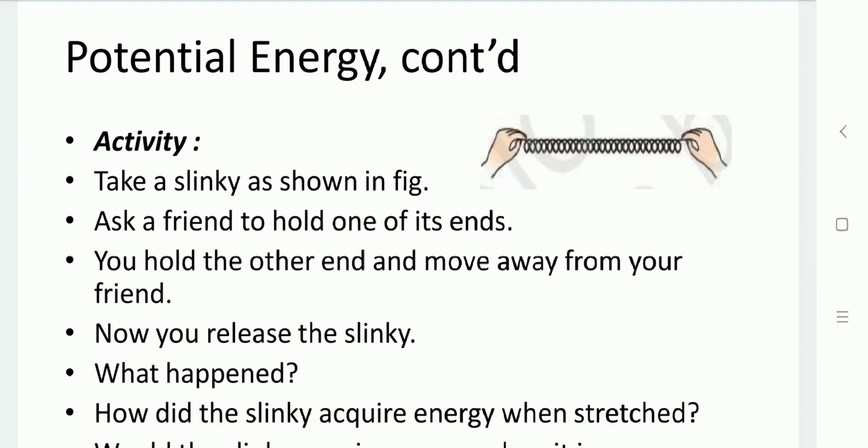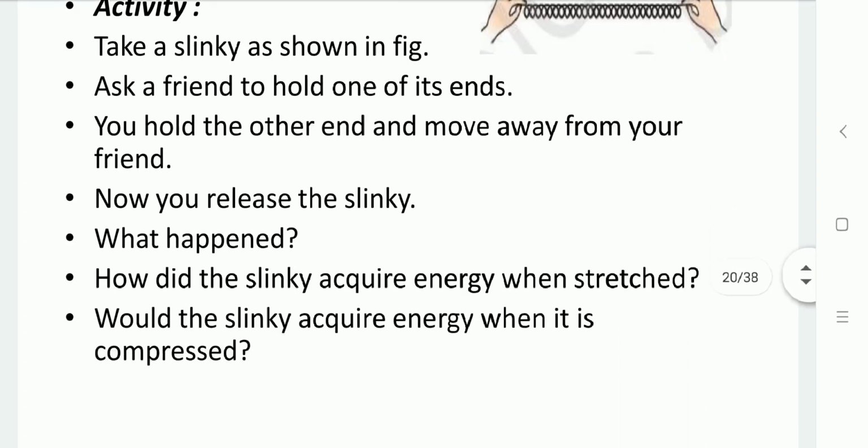Let us take another example. As you can see in the diagram, take a slinky and stretch it from one end, holding the other end constant. So here, while stretching, its shape will change. Now when you release it, it acquires its original position. So it will acquire energy while stretching, and then it will compress again into its original position.